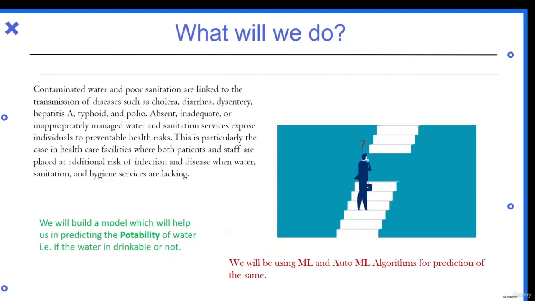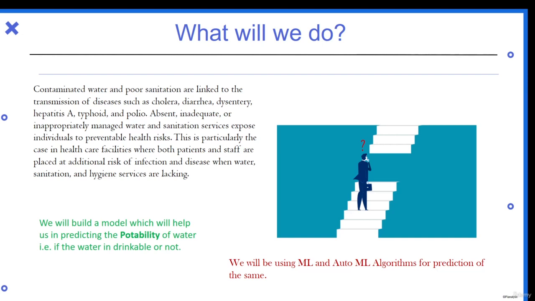So there is a problem statement given from Kaggle. It is stated that contaminated water and poor sanitation are linked to the transmission of diseases such as cholera, diarrhea, dysentery, hepatitis, etc. Absent, inadequate or inappropriately managed water and sanitation services expose individuals to preventable health risks. This is particularly the case in healthcare facilities, where both patients and staff are placed at additional risk of infection and disease when water, sanitation, and hygiene services are lacking.